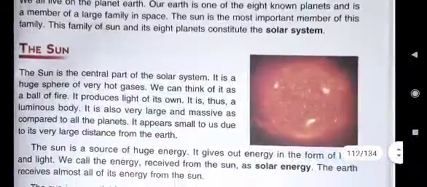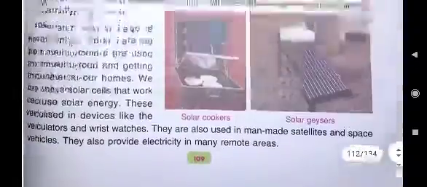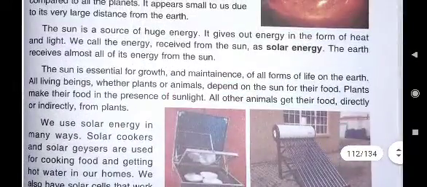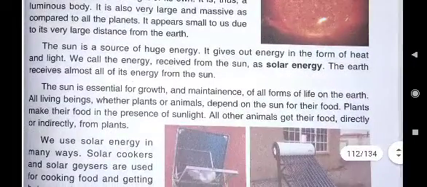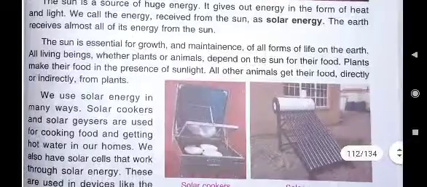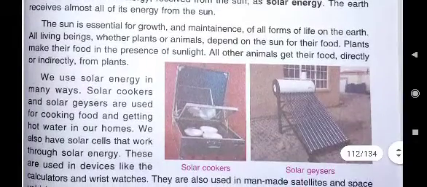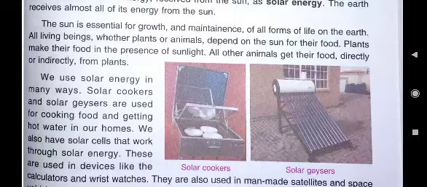Take out the first page of this lesson. In this it is written about the sun. Here it is written, page number 109. You take out. Here what you will write? Third paragraph. You can write, first point, the sun is essential for growth and maintenance of all forms of life on the earth. Second point, what you can write? All living beings, whether plants or animals, depend on the sun for their food.